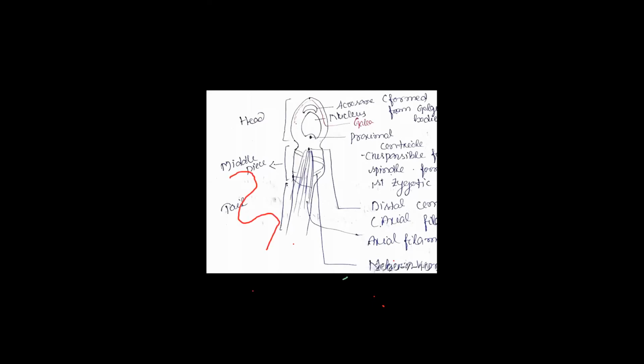That is called the mitochondria, and it is otherwise called Nebenkern. The function of Nebenkern or mitochondria is to provide energy to the sperm. Clear? Only the middle piece has the mitochondria.